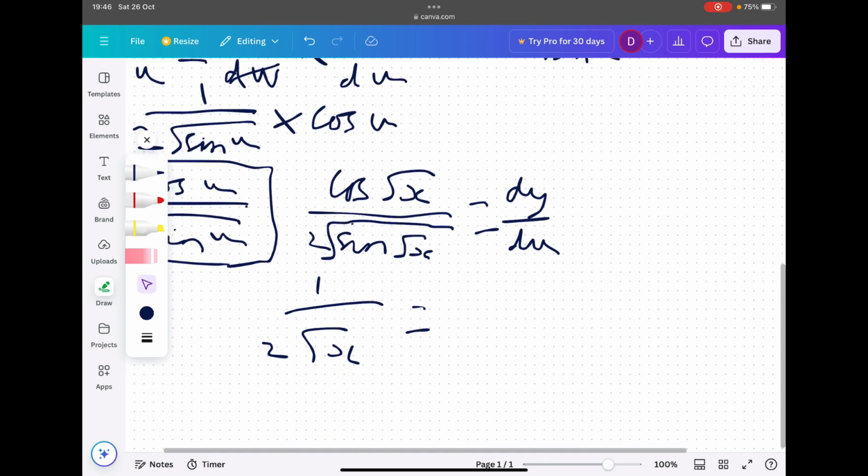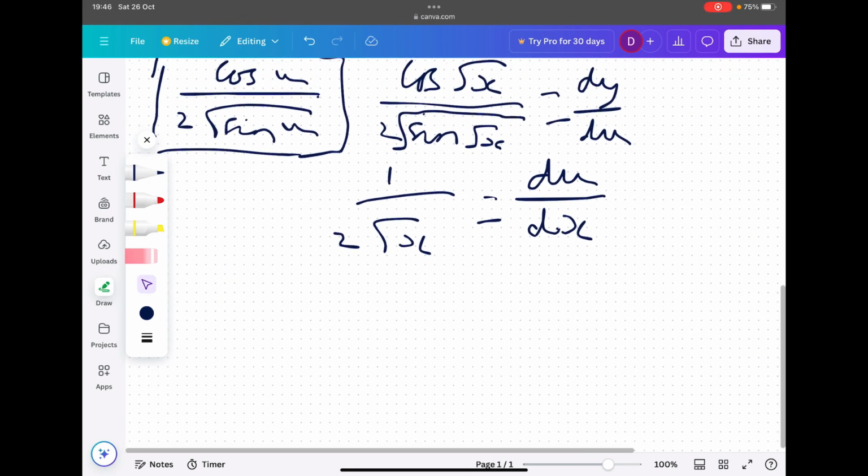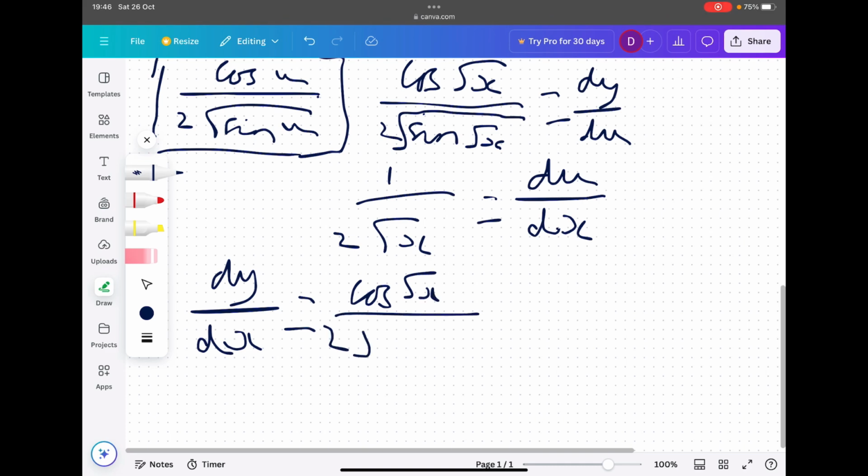We know that from what we've already done. So let's put this all together. dy by dx is equal to dy by du, so that's cos root x over 2 root sine root x, multiplied by du by dx, which is 1 over 2 root x.